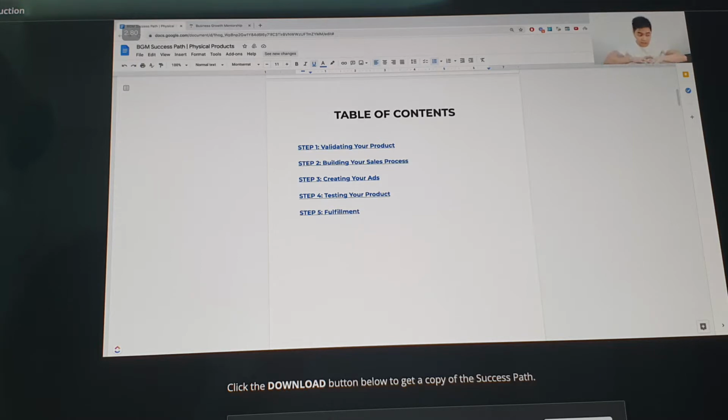Of course, third is creating the ads. So now you have a sales process that can sell for you. You want to drive traffic, you want to drive people, you want awareness for people to see. Okay? Because the ads, ito yung naglalagay ng mga tao sa sales process mo para bumili sa product mo. Does that make sense? So ads, sales process, at bibili sa product mo.